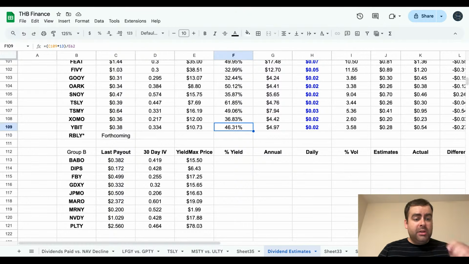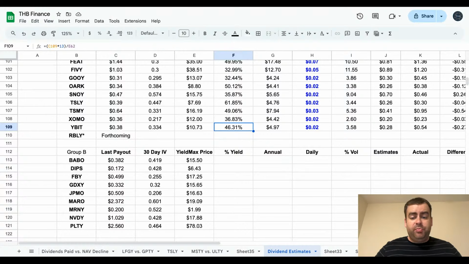Okay, so let's go over the ones that are actually in Group B. We've got BABA, which is the Alibaba fund. We've got DIPS, which is the Inverse NVIDIA fund. We've got FBY, which is the Meta fund. GDXY, which is the gold miners Van Eck ETF YieldMax version. And then we've got JPMO, which of course is the JP Morgan fund. MARO, which is Marathon Holdings. MRNY, which is Moderna. NVDY, which is of course NVIDIA. And then PLTY, which is Palantir. So that's by far our biggest dividend of the group typically.